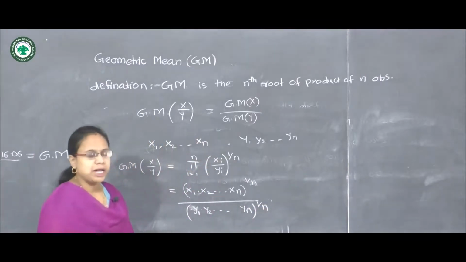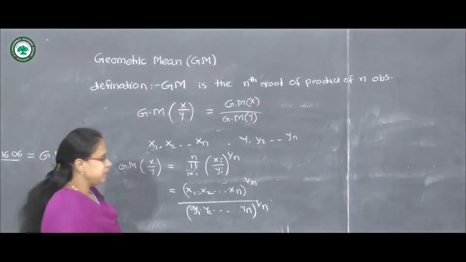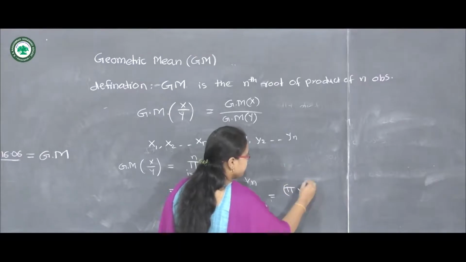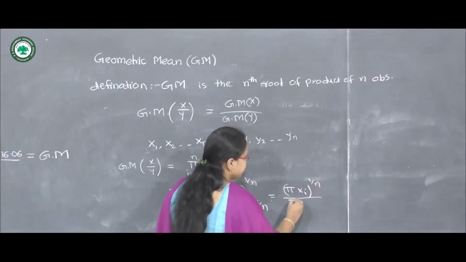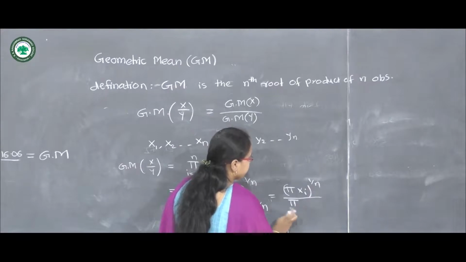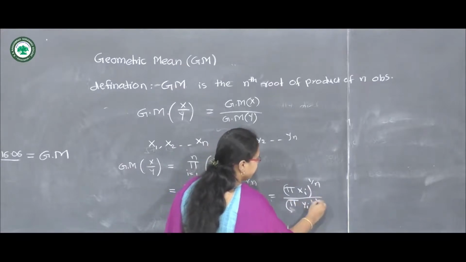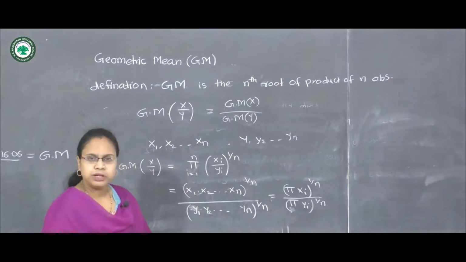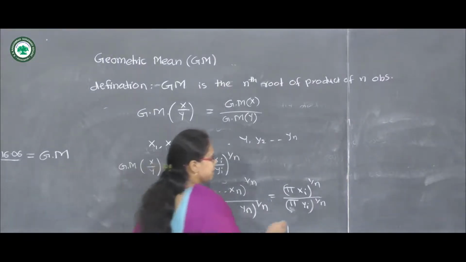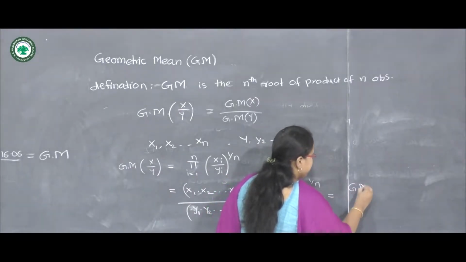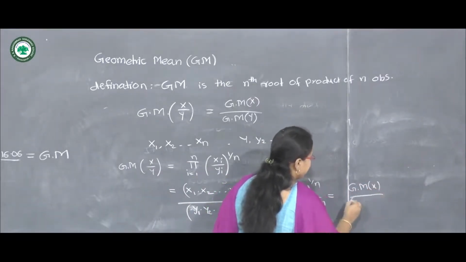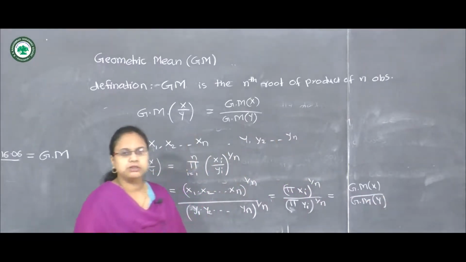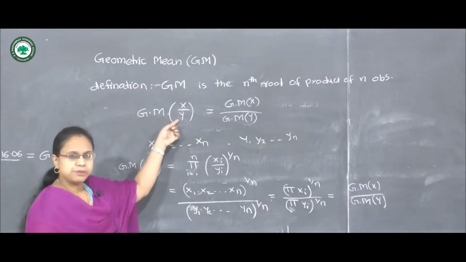Here, by the definition of geometric mean, this is the product of xi raised to 1 upon n and the product of yi raised to 1 upon n. The product is running for i equal to 1 to n in both cases, and here it will be the geometric mean of x and the geometric mean of y. So here we have proved this property.